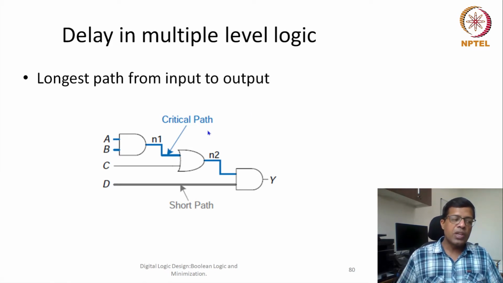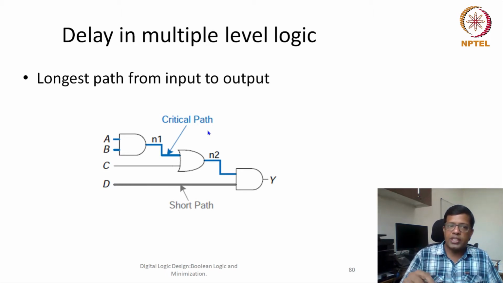This critical path would define the delay. So even in a two logic level implementation, this particular definition can work. So whatever is the longest path. In two level logic optimization, if at first level a particular gate has more number of inputs, that will form the critical path. That would be part of the critical path.